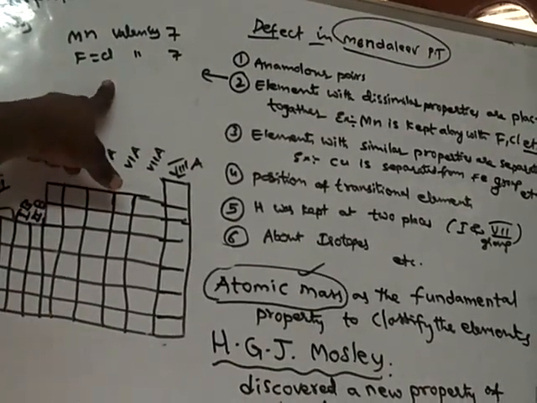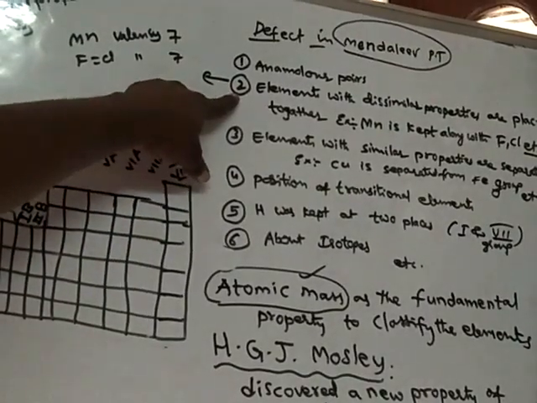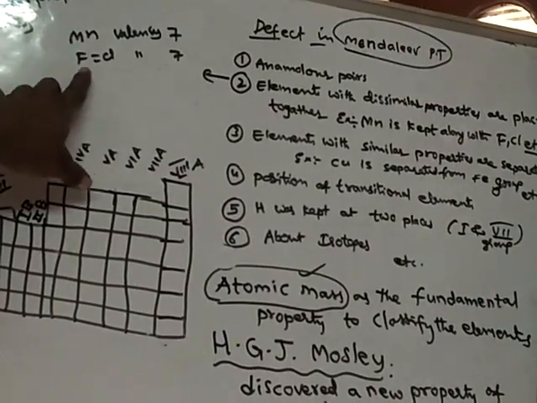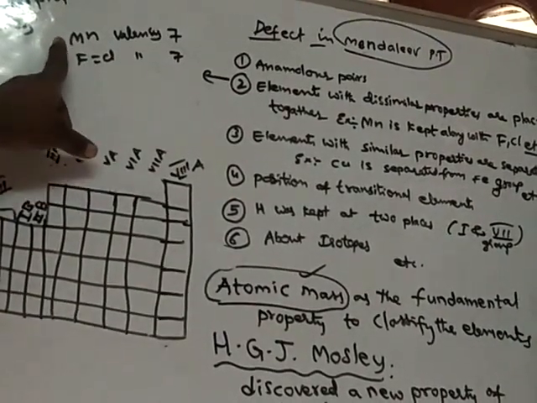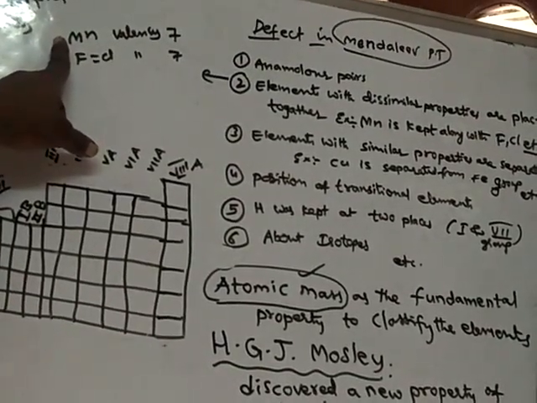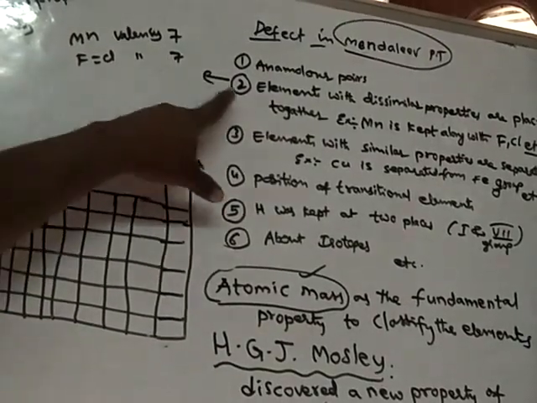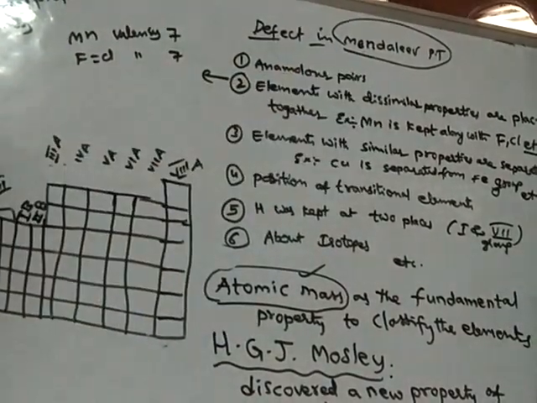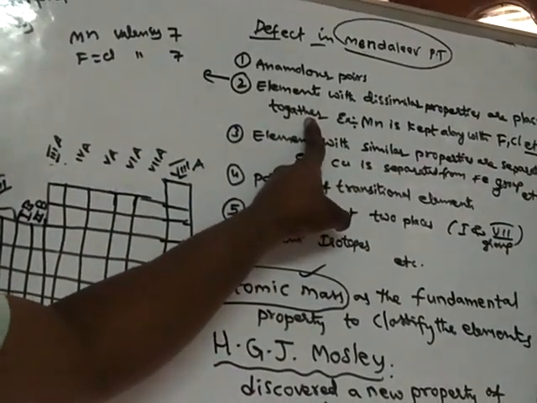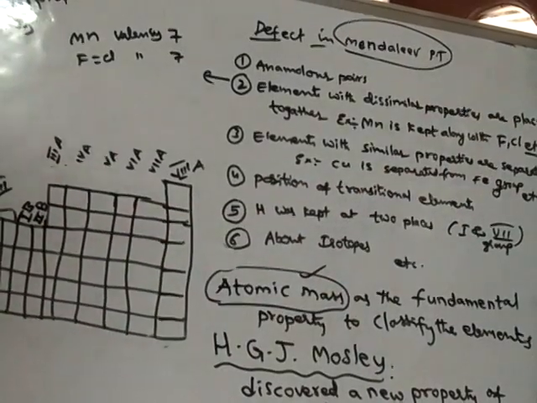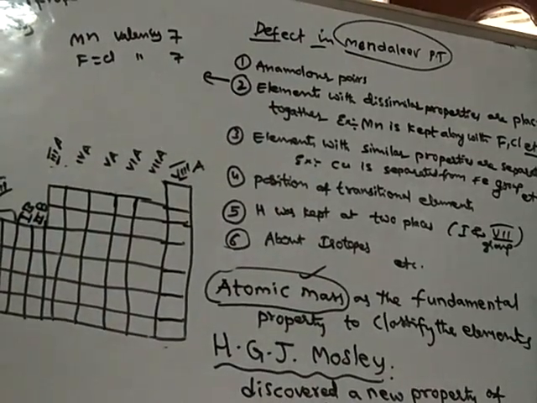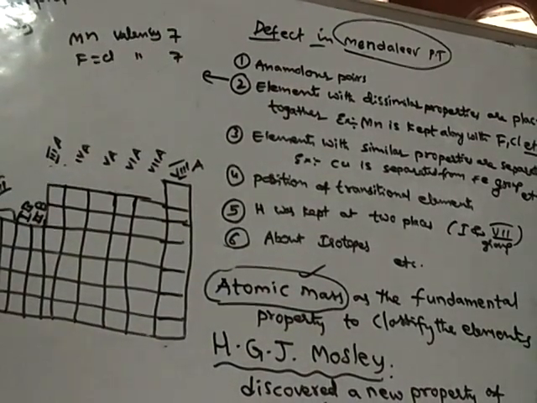So that has become a defect, because manganese shows different properties from fluorine and chlorine. Fluorine and chlorine are non-metals, whereas manganese is a metal. Metals show opposite properties to non-metals. So that is why this has become a defect in the Mendeleev periodic table. Elements with dissimilar properties are placed together, for example manganese is kept along with fluorine and chlorine. This defect is removed in the long form of the periodic table.